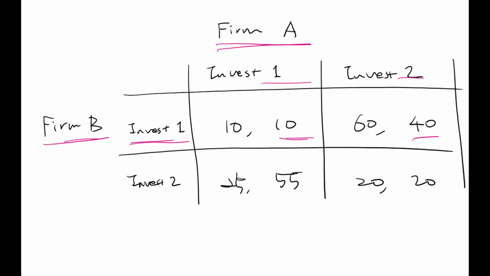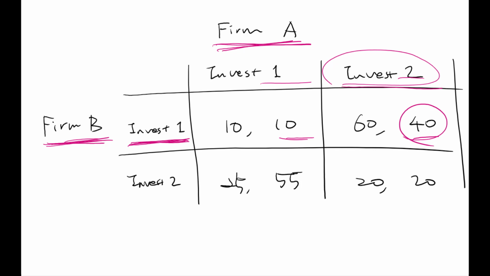So if company A expects company B will do invest 1, company A will respond by choosing invest 2 because it generates the greatest payoff against company B's strategy invest 1, right? So we can say firm A's invest 2 is a best response, or best reaction, to firm B's invest 1.